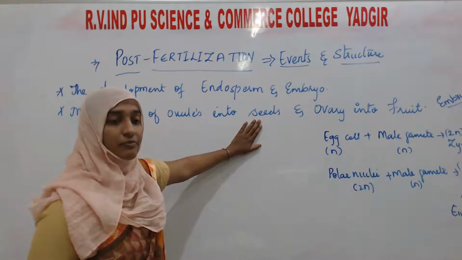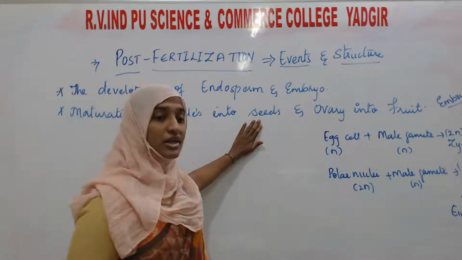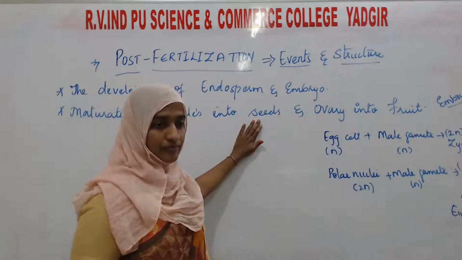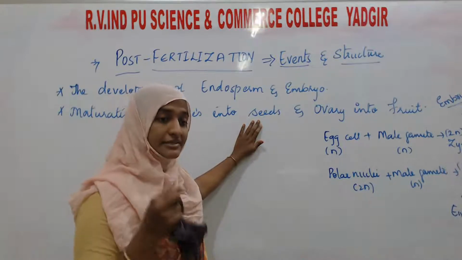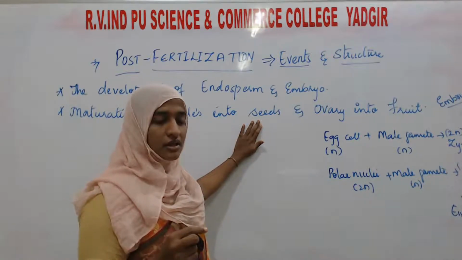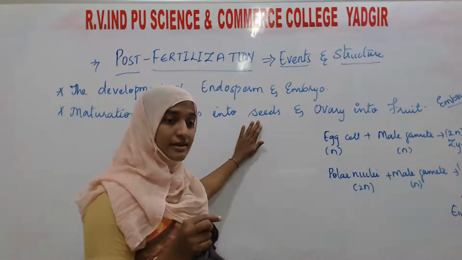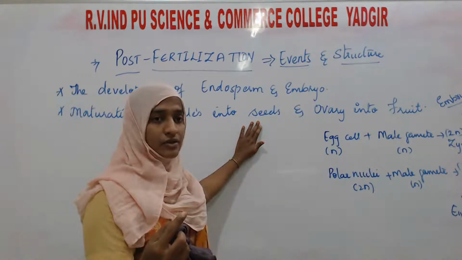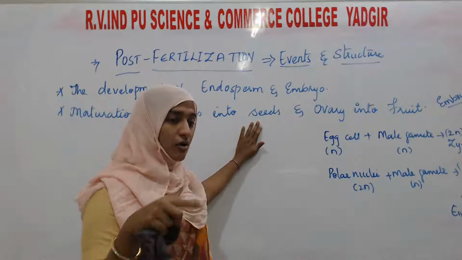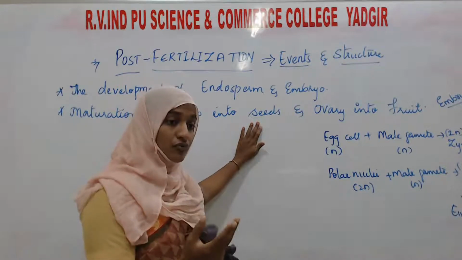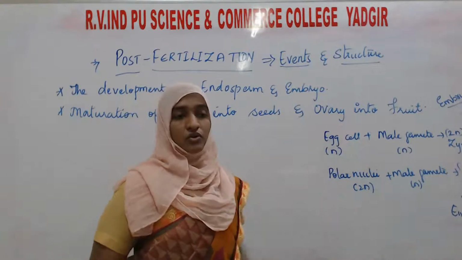Always ovules develop into what? Seeds, and the ovary will develop into the fruit. The ovules present inside the ovary develop into the seed, and the ovary develops into the fruit.